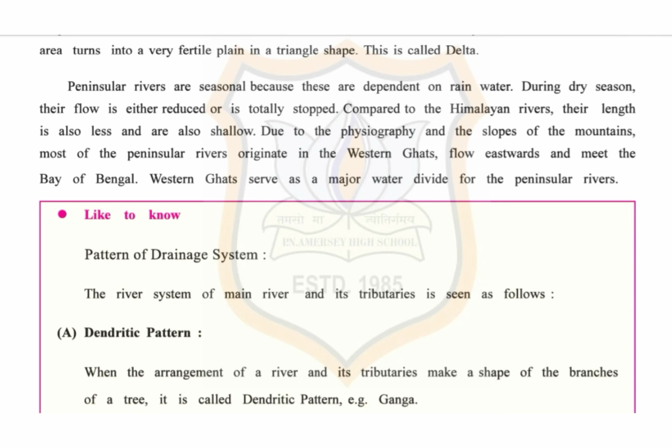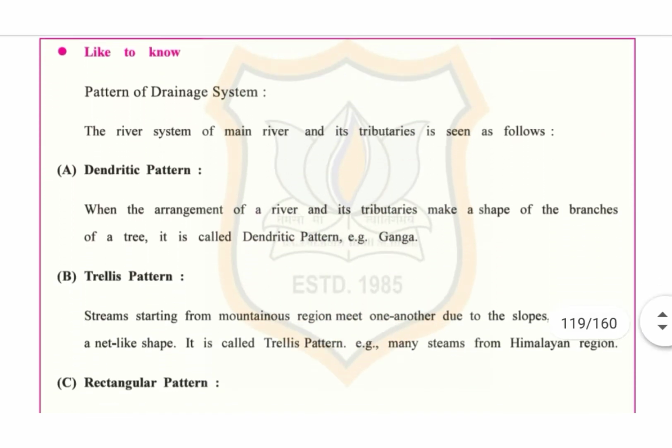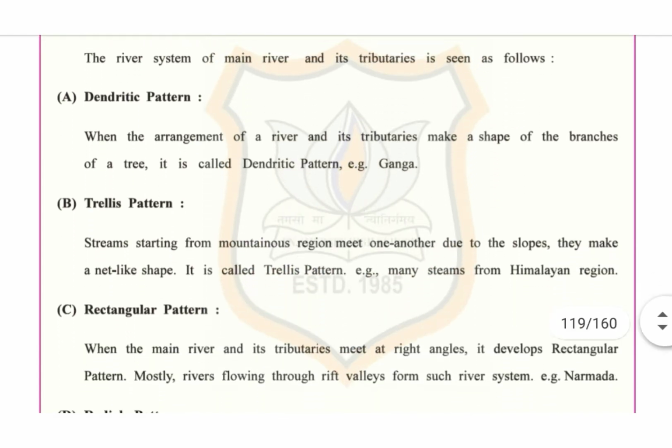Due to the physiography and the slope of the mountain, most of the peninsular rivers originate in the Western Ghats, flow eastward and meet Bay of Bengal. Western Ghats serve as a major water divide for the peninsular rivers. Now, student, for your knowledge, you can see like to know, that is pattern of drainage system. The river system of main river and its tributaries is seen as follow.